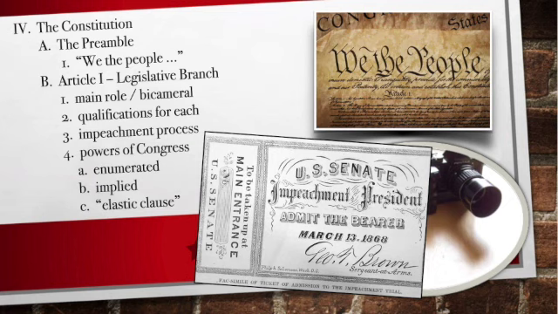Okay. Now, impeachment. First of all, let's talk about this. Impeachment is a two-step process. The first part, the House votes whether or not to impeach an official. And you need a majority of the House to do that. All you need is a simple majority.